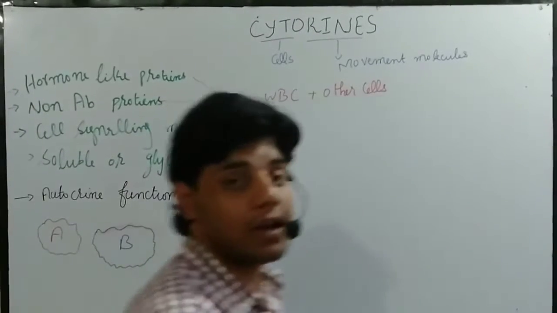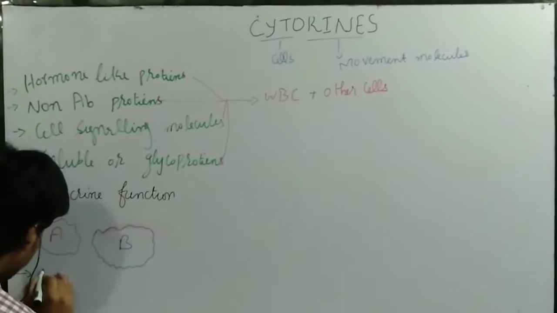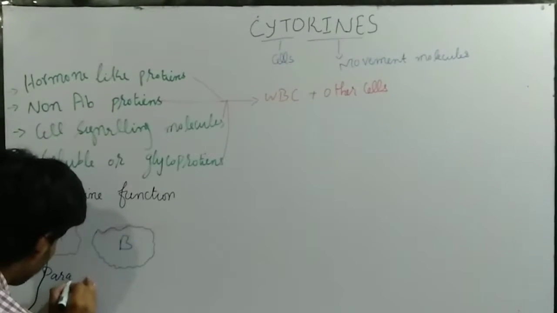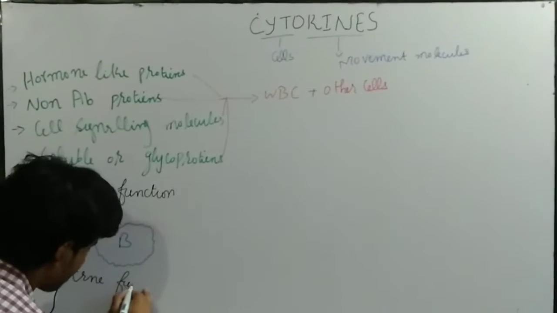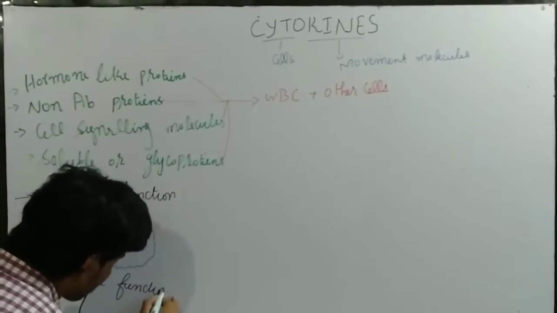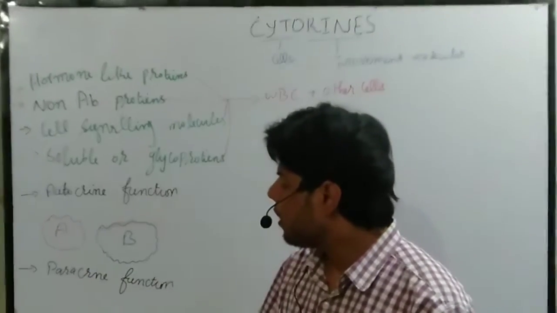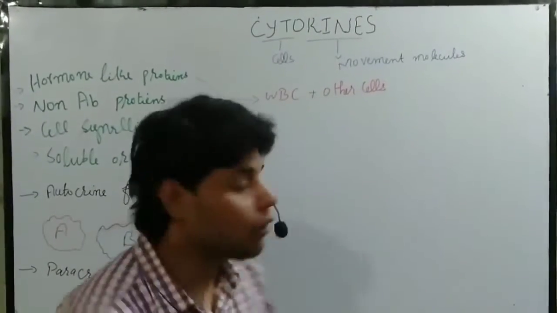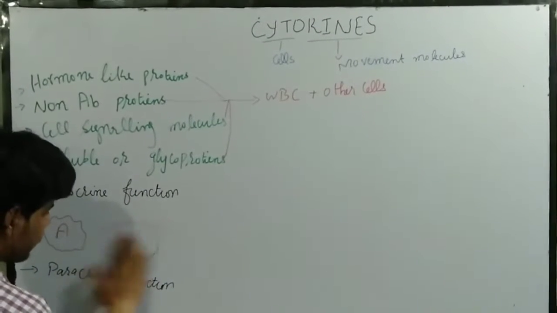Okay, then we have another function of the cytokines, which we call the paracrine function. Sorry guys, in the autocrine function, let me erase this one cell, sorry.